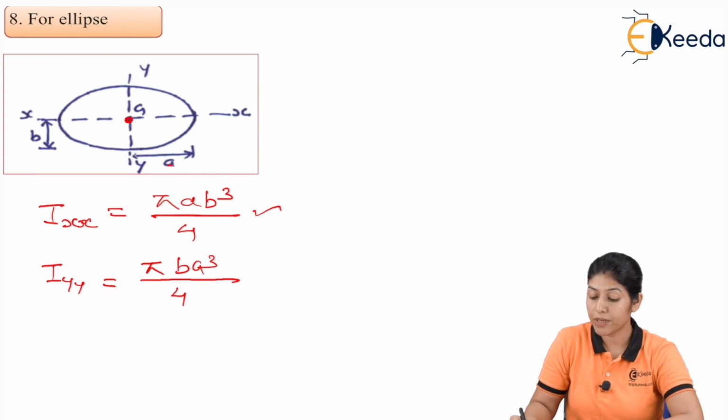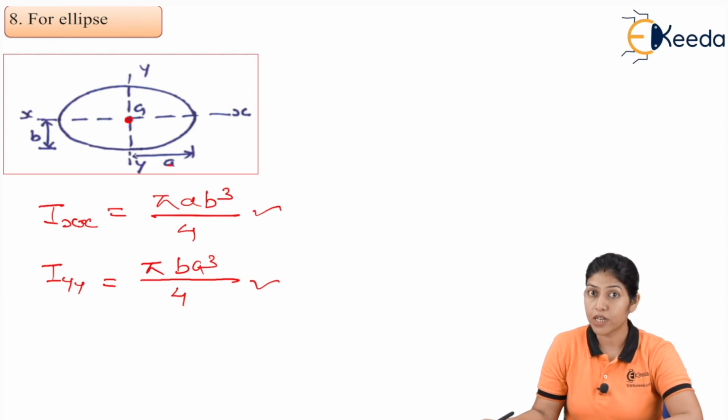So this represents the moment of inertia about the x-x axis, and this value represents the moment of inertia about the y-y axis. So this is the description of different formulas related to moment of inertia based on different shapes of laminas.